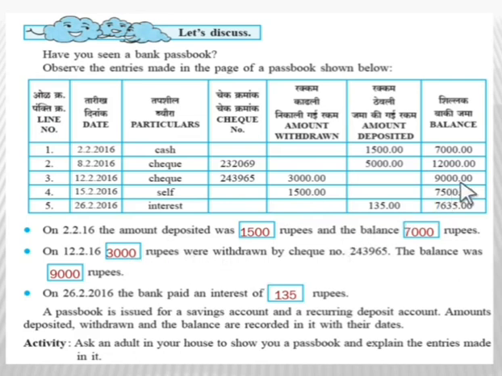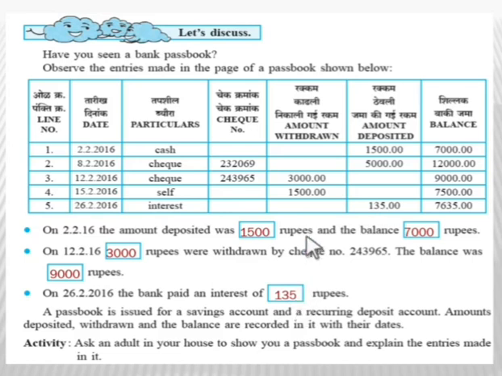And the balance is 9,000 rupees, so we will write 9,000. Now the next fill-up: on 26 February 2016, the bank paid an interest of dash rupees. If you go through the entries again in the table, you will see that the interest paid is 135 rupees. So here we will write 135 in the box.